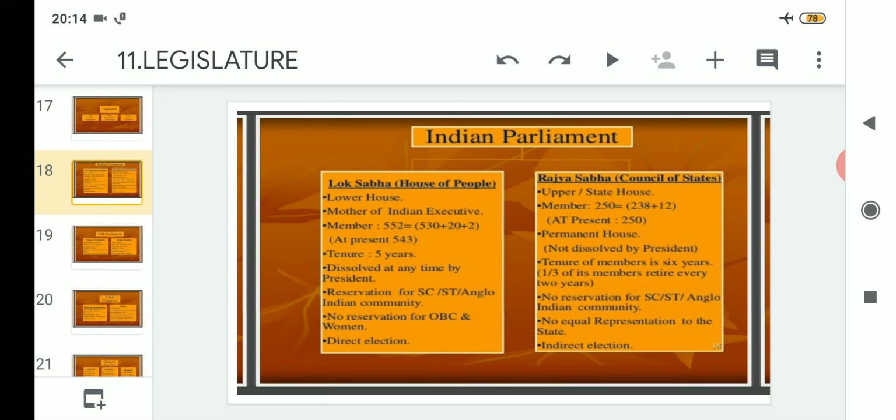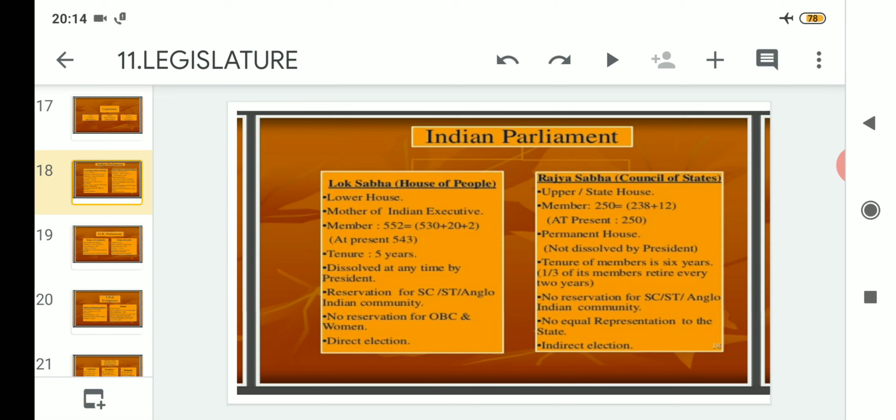So that's why it is known as the direct election. After that, let's proceed to the other house, that is the Rajya Sabha, which is known as the Council of States. Whereas Lok Sabha is known as the House of People, the other name for Rajya Sabha is the Council of States, or Upper House. As you can see here, Rajya Sabha is also known as the Upper House.